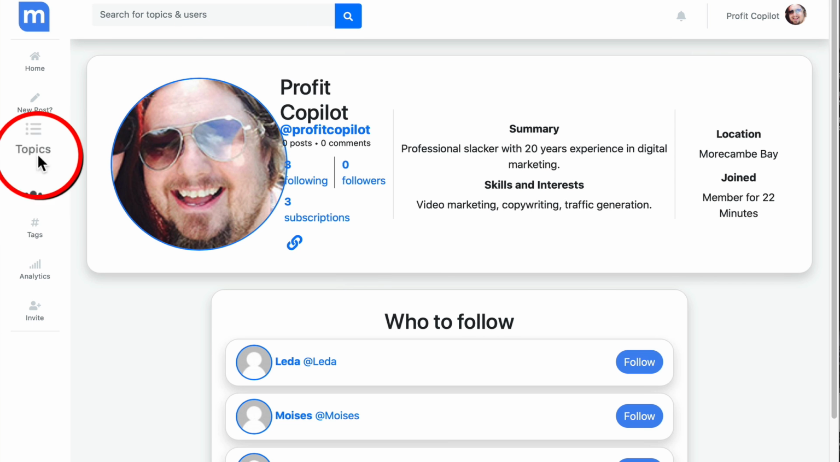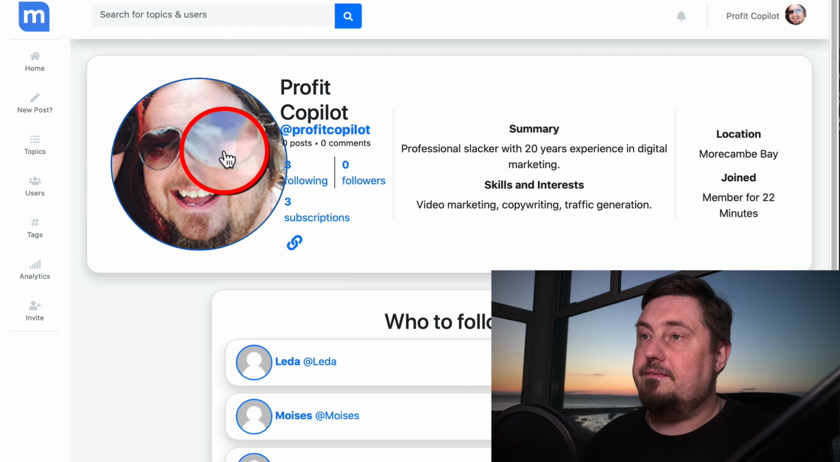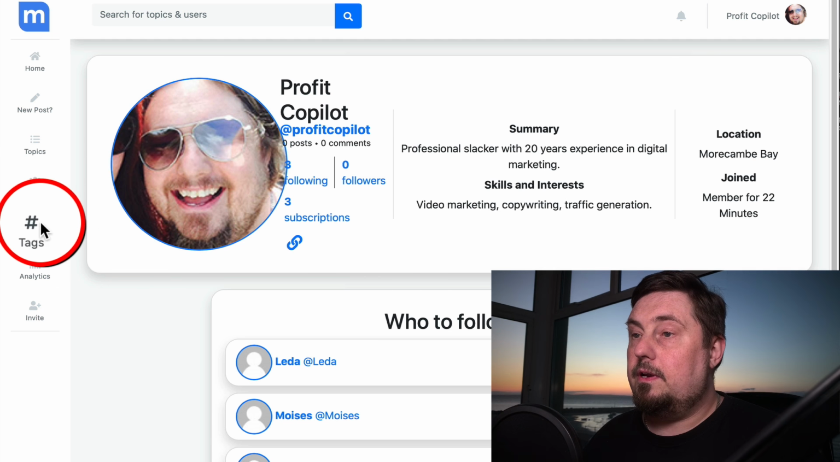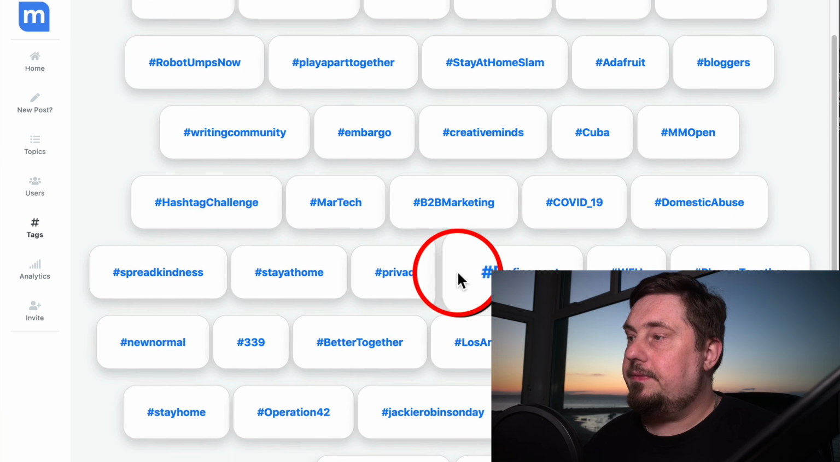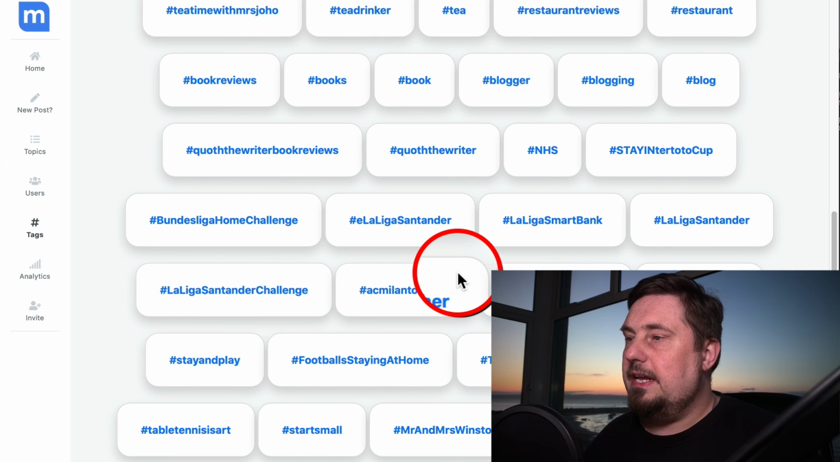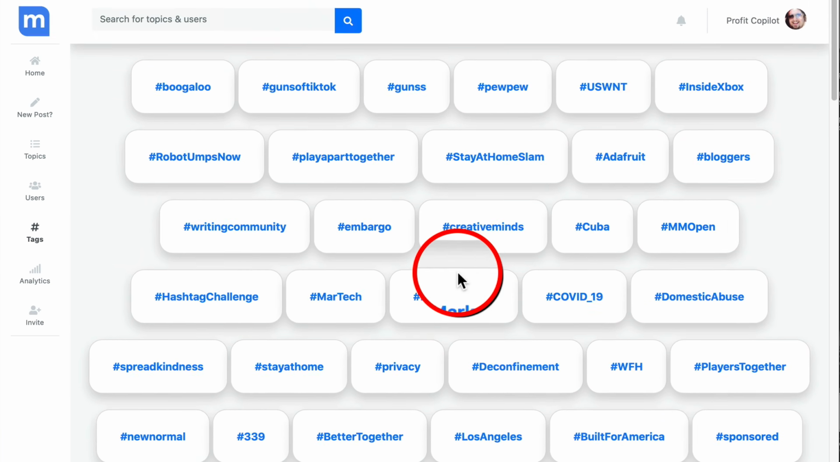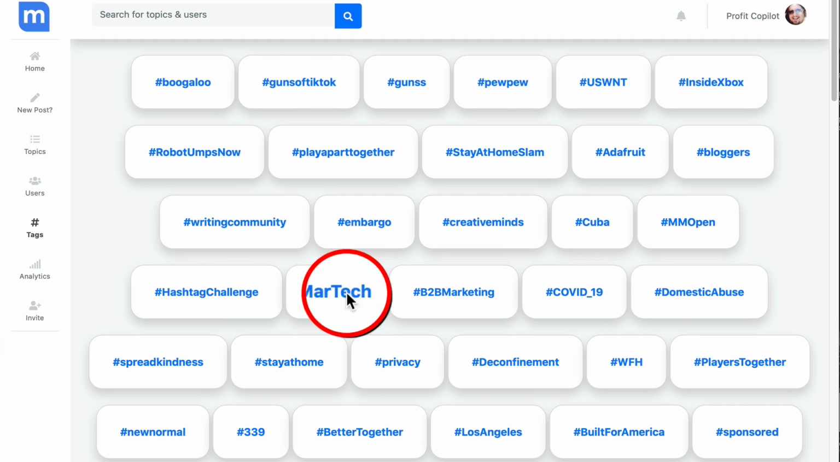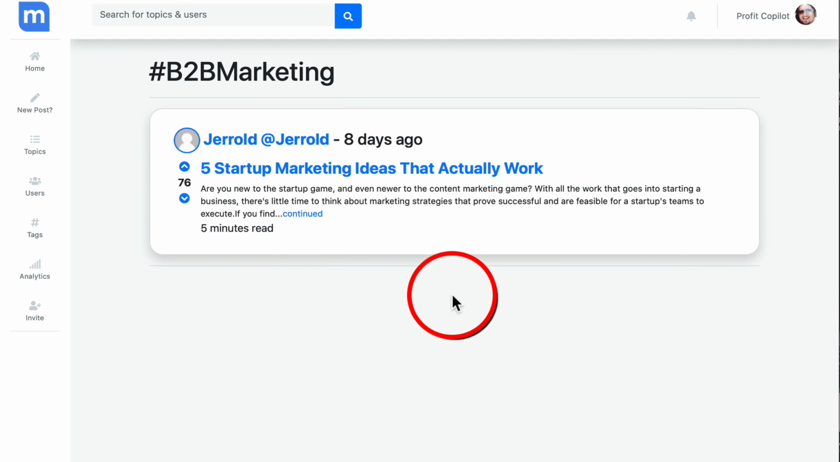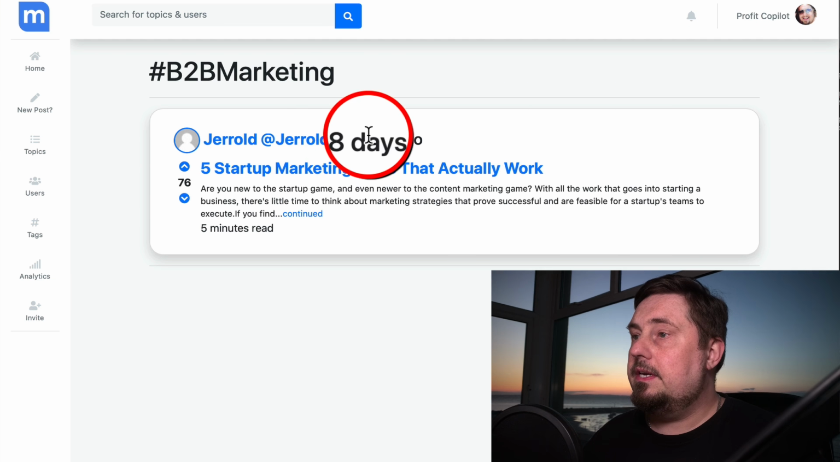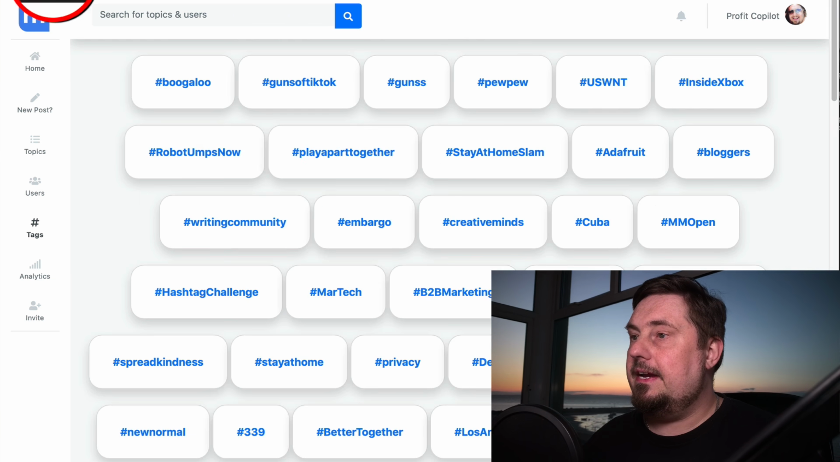Okay, so also on the left hand side, I think this is really interesting. Tags. So at the top here with the search bar, we can find relevant content and people and that kind of thing there. But here, if we go tags, check this out. So this is just going to let you scroll all day to find relevant tags. So let's go back up to the top. Let's click on B2B marketing. And there you can see that there's only one post, and it was made 8 days ago under that hashtag.